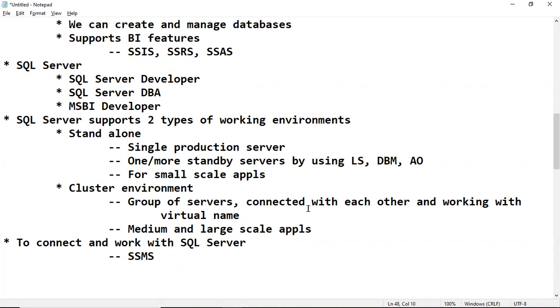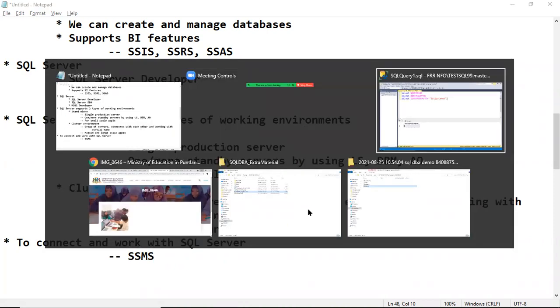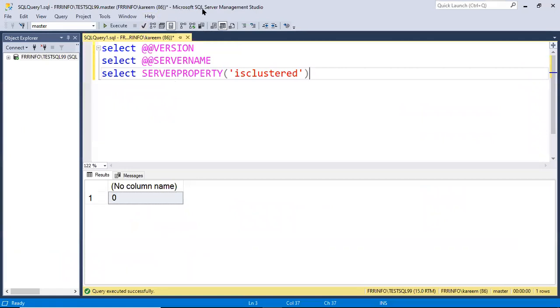I will show you how to install SQL Server on your laptop. SSMS means SQL Server Management Studio, Microsoft SQL Server Management Studio, through which we connect and work with SQL Server.